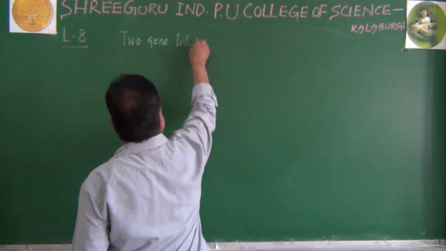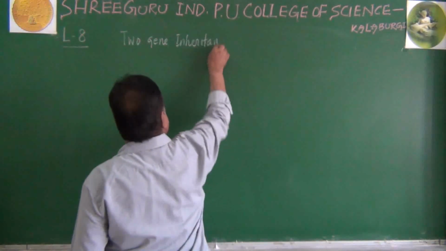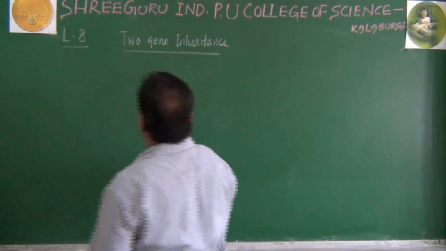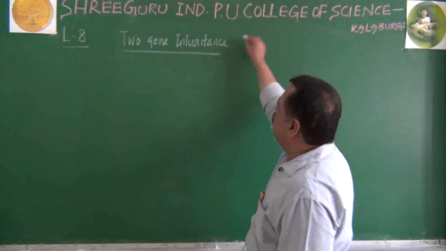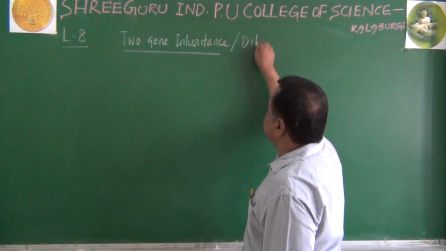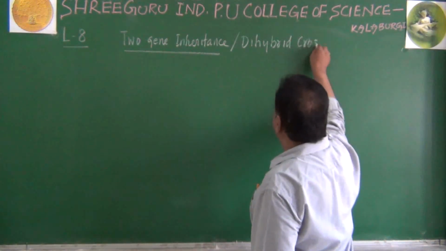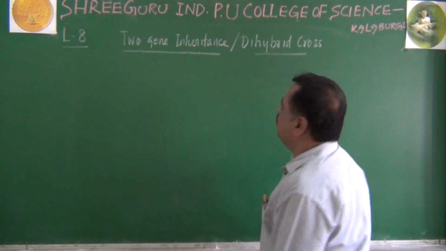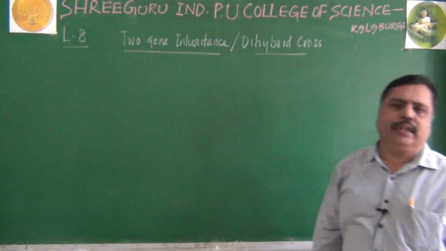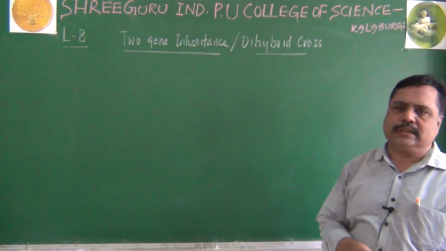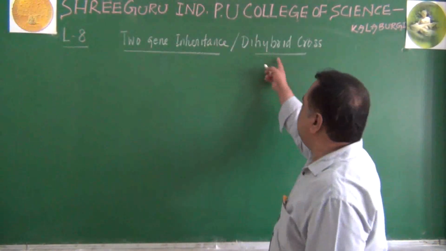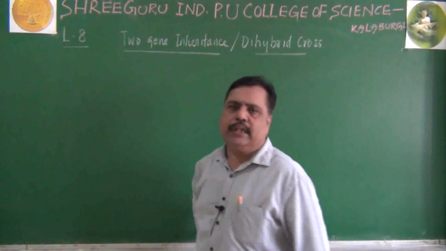Two-gene inheritance can otherwise be called a dihybrid cross. Monohybrid cross is otherwise called one-gene inheritance. Now we are going to discuss the dihybrid cross, or two-gene inheritance. What is meant by dihybrid cross or two-gene inheritance?